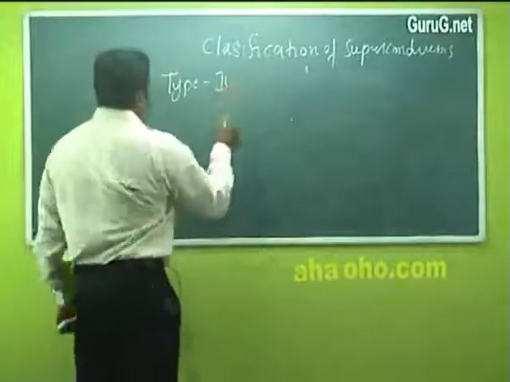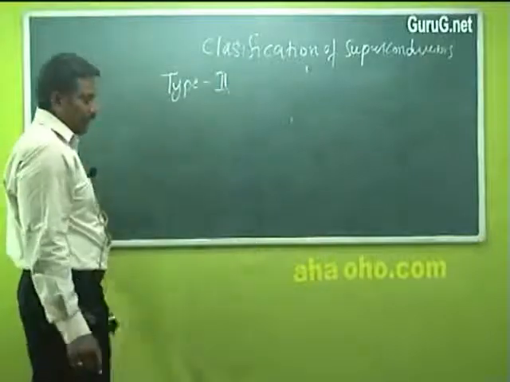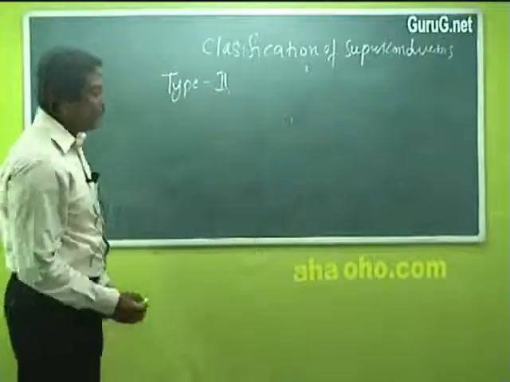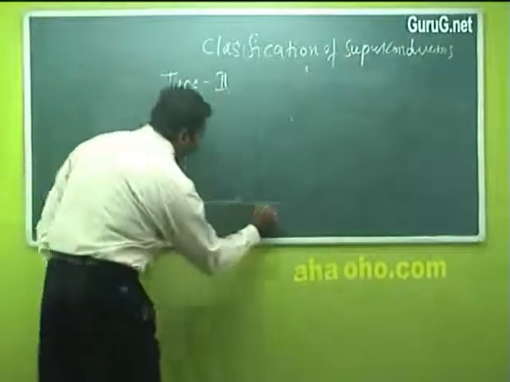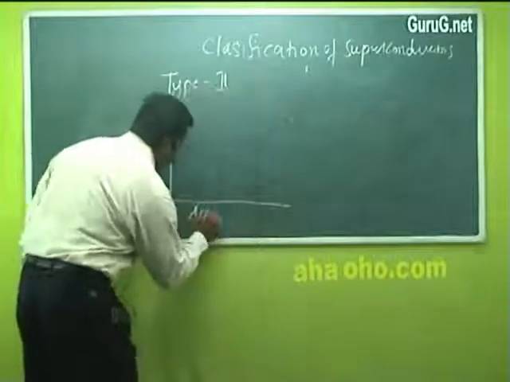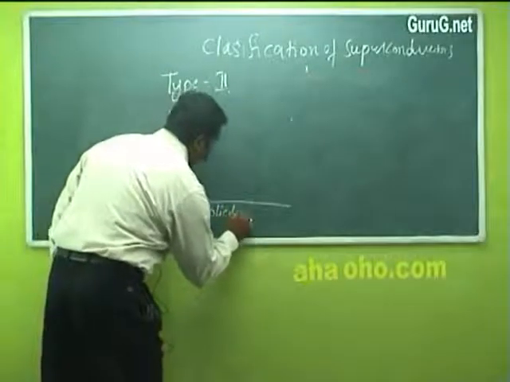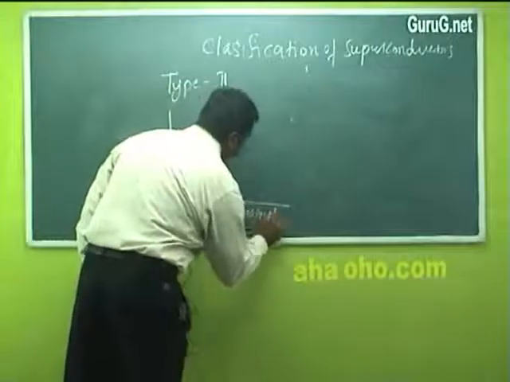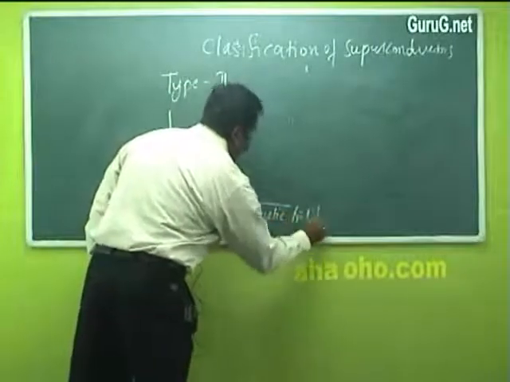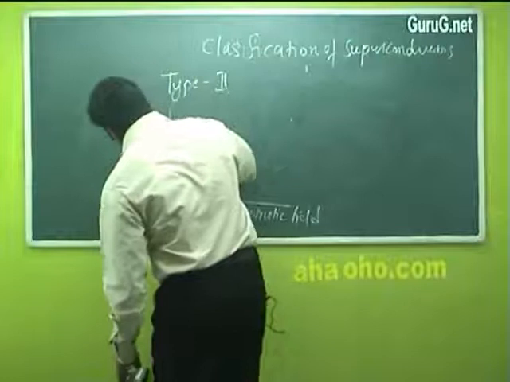Next is type 2 superconductors. So in case of type 2 superconductors, applied magnetic field versus magnetization.